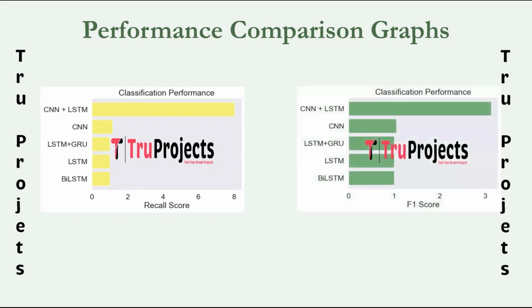This is the F1 score comparison graph. It is the harmonic mean of precision and recall. It provides a balance between precision and recall, especially when there is an imbalance in the class distribution. The algorithm which performs well among all these metrics will be used for final prediction.